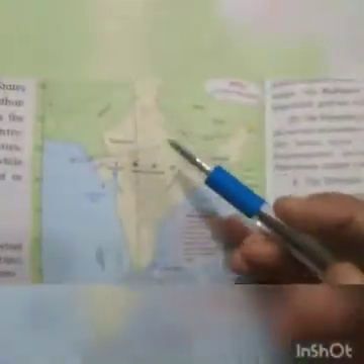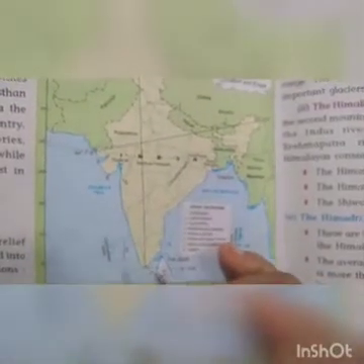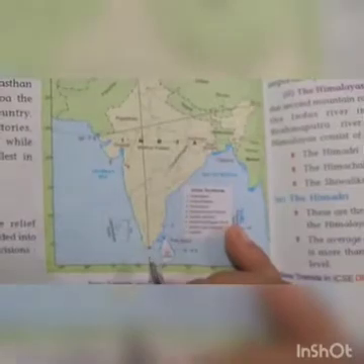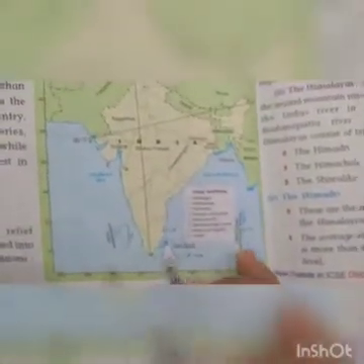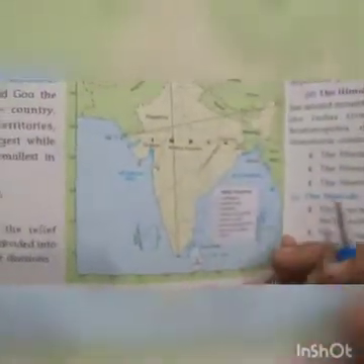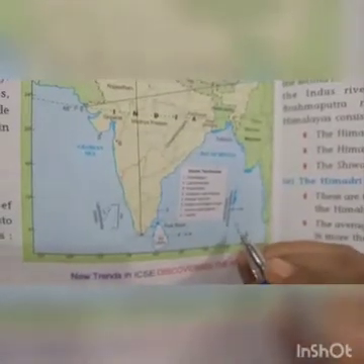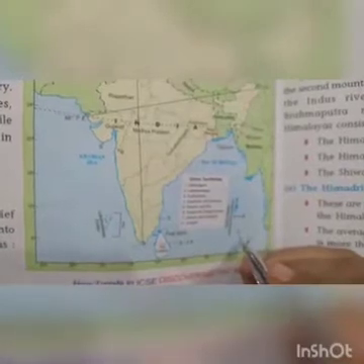Okay, now just see this mainland. This is the southernmost tip or last extent of the mainland. Here we have Kanyakumari, right? Which is located at 8 degrees, right? But the southernmost extent of India is this one, Indira Point, which is located in the Andaman Nicobar Islands.